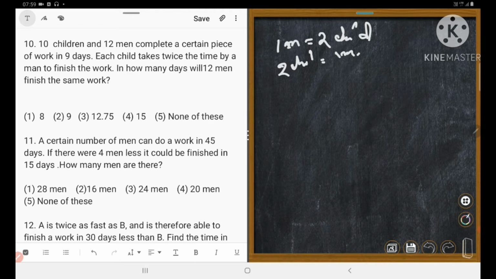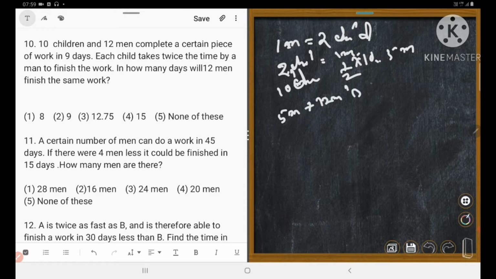So 10 children means how many men? 2 children means 1 man, 1 child is 1 half. 10 children is equal to 1/2 into 10 is equal to 5 men. So 5 men plus 12 men. Could you understand or not? 5 men and 12 men.